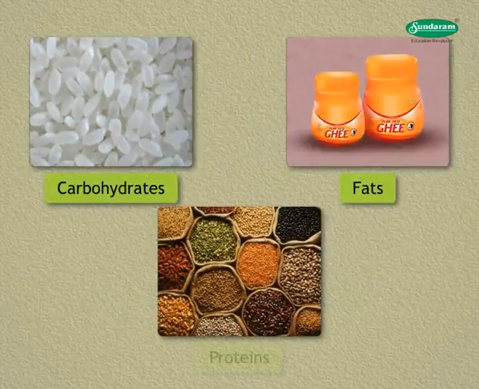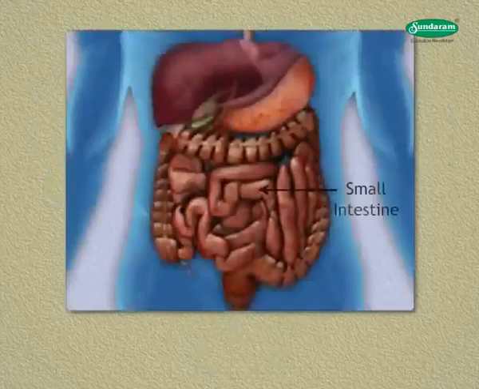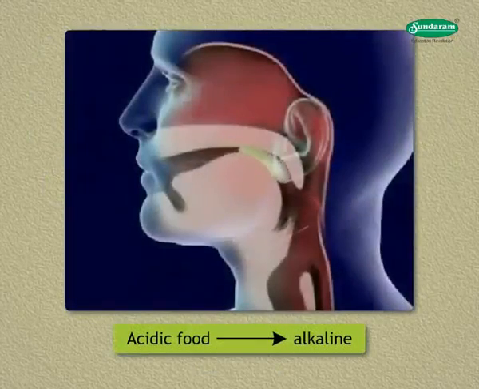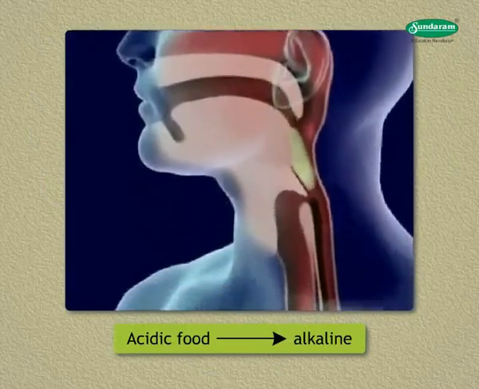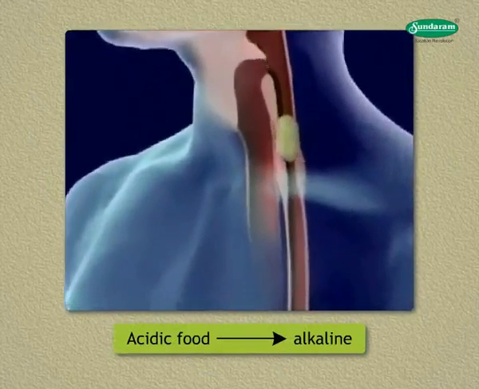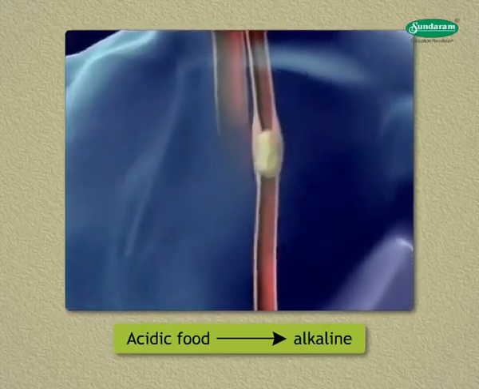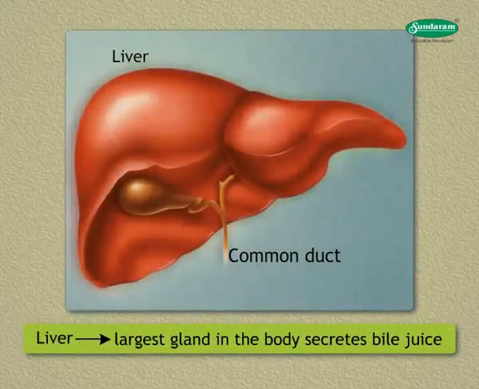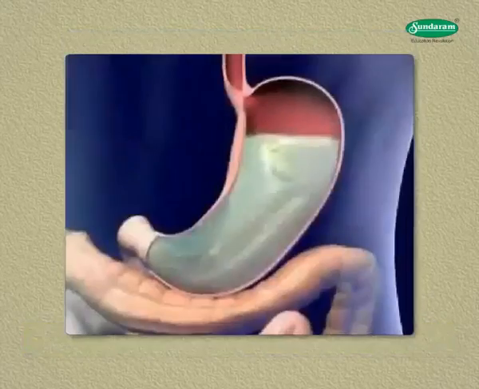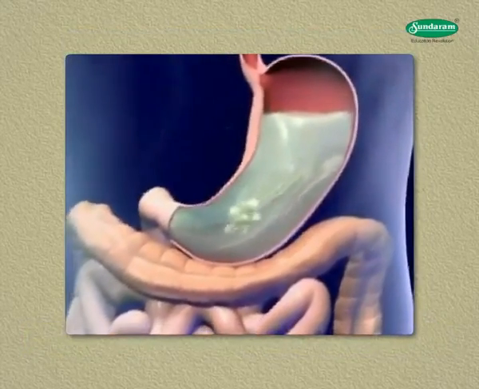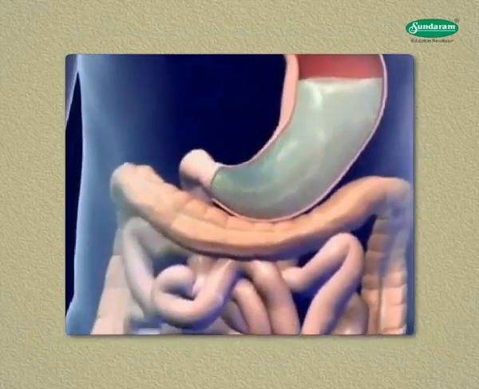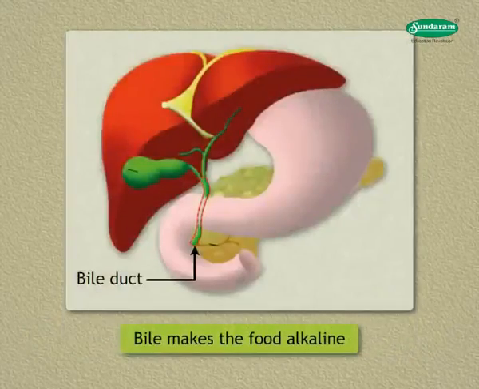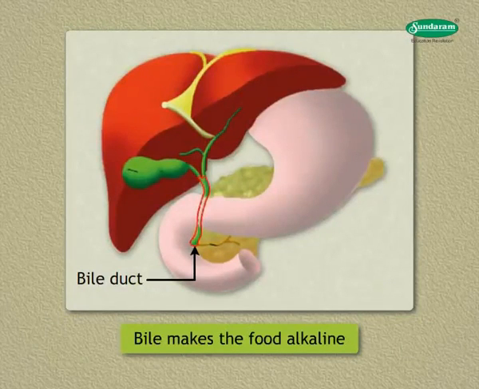Carbohydrates, fats, and proteins are fully digested in the small intestine. Since this action takes place only in alkaline conditions, the acidic food received from the stomach has to be first made alkaline. Liver, the largest gland in the body, secretes bile juice, which is stored in the gallbladder. Whenever food enters the small intestine, the gallbladder releases bile into it through a duct. Bile makes the food alkaline and breaks the large fat globules into smaller ones. This increases the enzyme action.